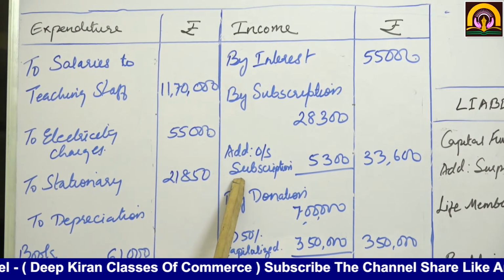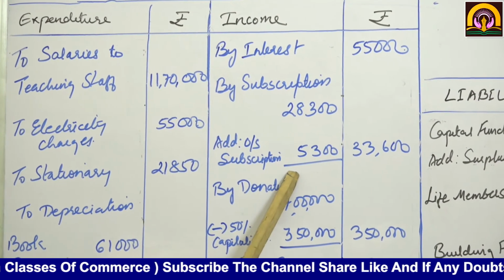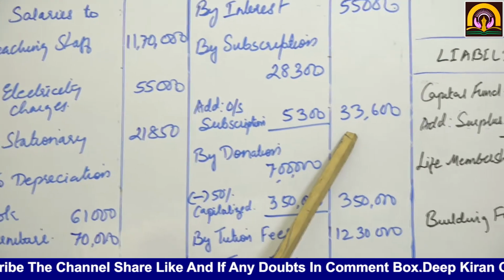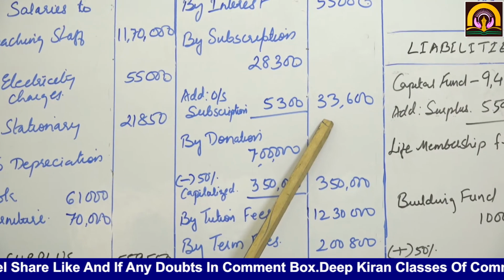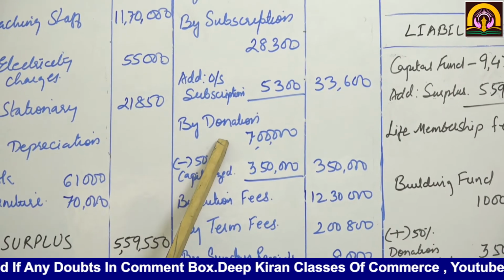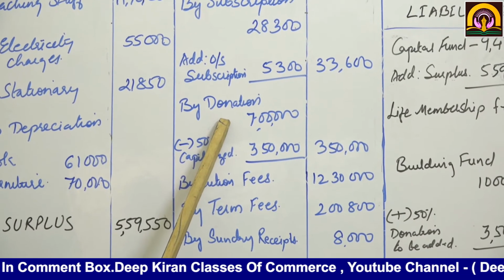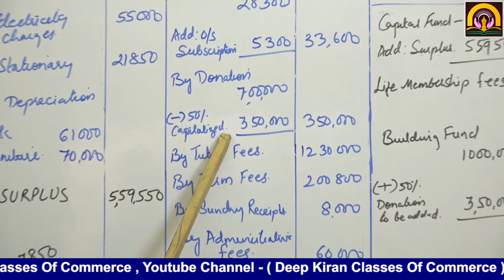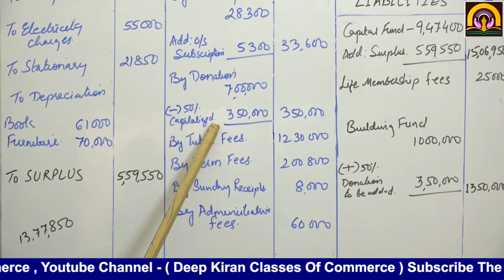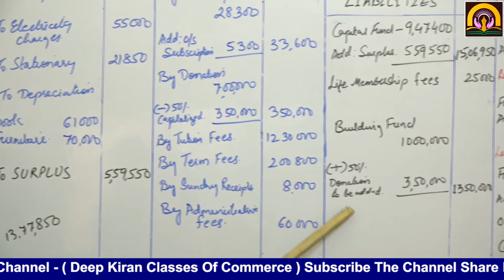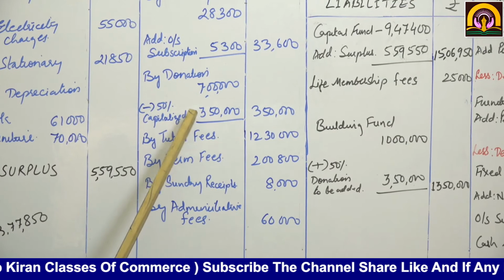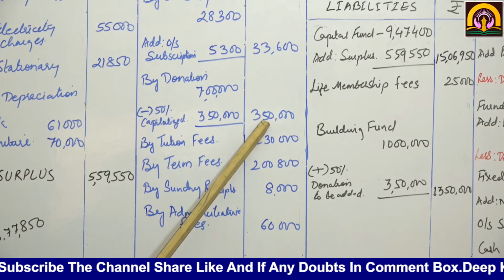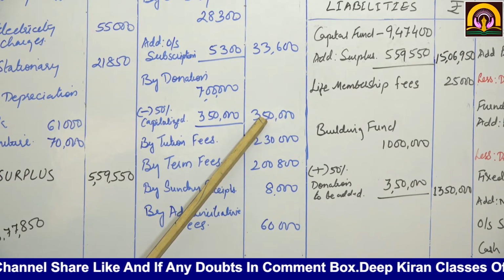Now see the income side: by interest 55,000, by subscription 28,300. But they have said in the adjustment that outstanding subscription amounted to rupees 5,300, so we are going to add it. The amount in the outer column will be 33,600. By donations: donations are worth rupees 7 lakhs, and 50% are to be transferred to the building fund. So the remaining amount will be 3,50,000, which will be treated as revenue income.